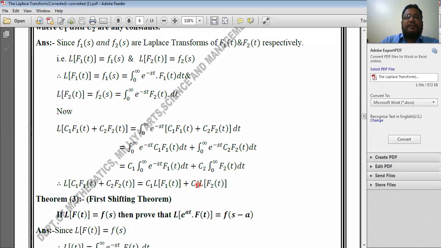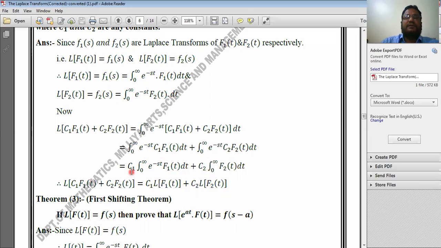But according to the definition of Laplace transform, this is nothing but c1 into Laplace transform of f1 of t, plus c2 into integration of e to the power minus st into f2 of t dt, which is again the Laplace transform of f2 of t.